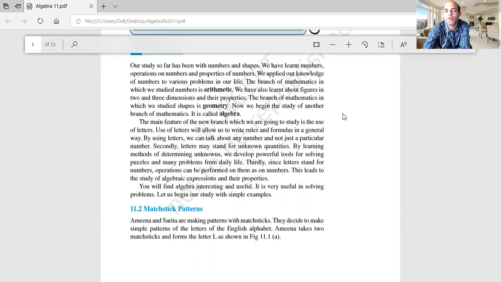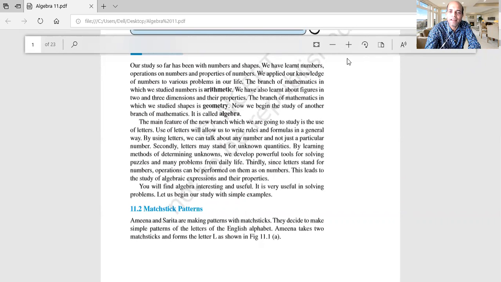That is the charm of this chapter, algebra. Here we can use letters, and through the letters we can find the answer to our question. We don't know the price of a chocolate, so we use x, a, b, y, g, whatever it may be.